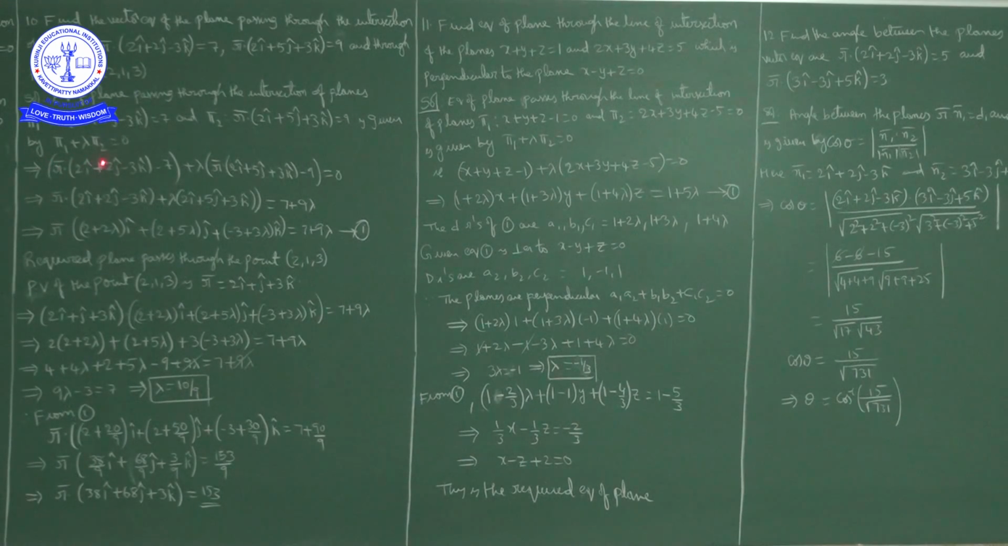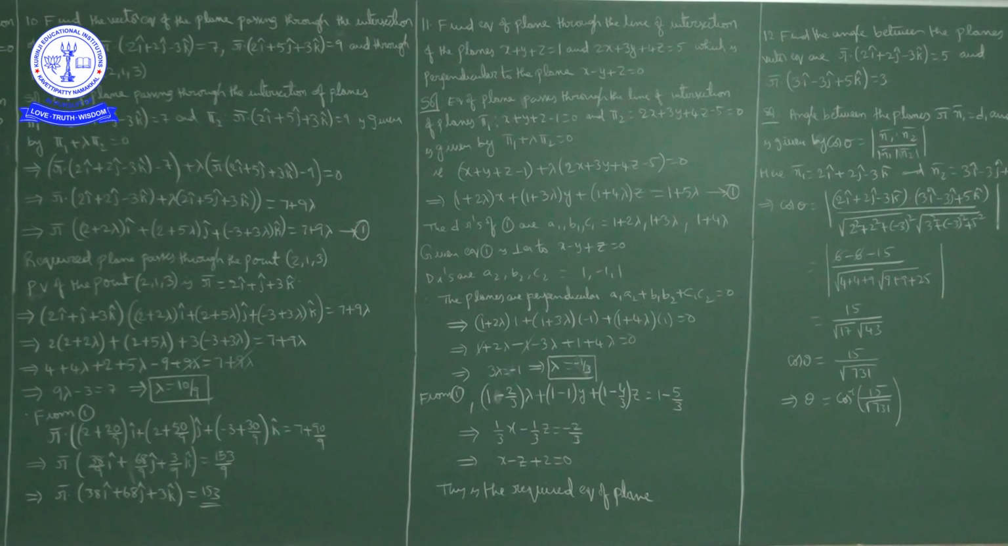r bar dot n1 bar, this is nothing but pi 1: r bar dot n1 bar minus d1 plus lambda times of r bar dot n2 bar minus d2 equal to 0. After simplification, what we got, r bar dot n1 bar plus lambda times of n2 bar is equal to d1 plus lambda d2. Okay, now after simplification what we have, r bar dot (2 plus 2 lambda) i cap plus (2 plus 5 lambda) j cap plus (minus 3 plus 3 lambda) k cap is equal to 7 plus 9 lambda. I will mark this one as 1.